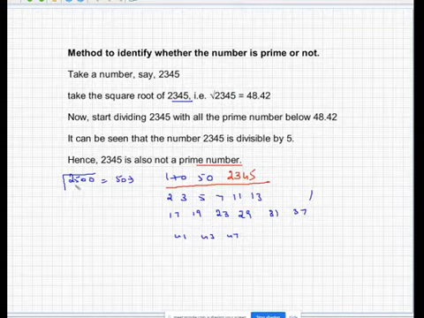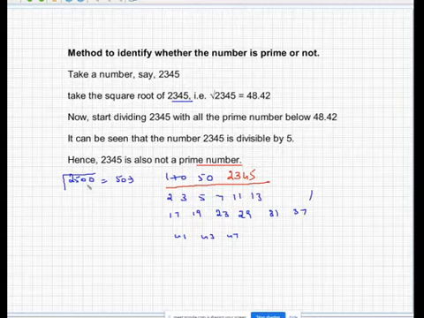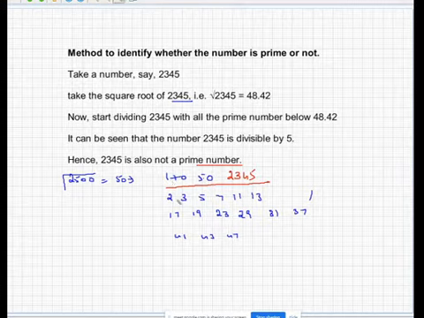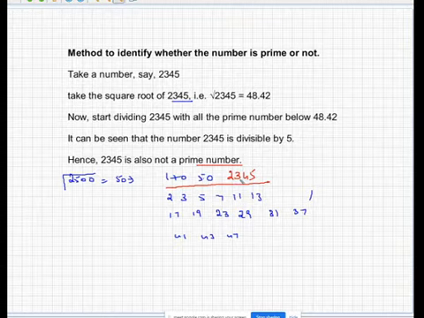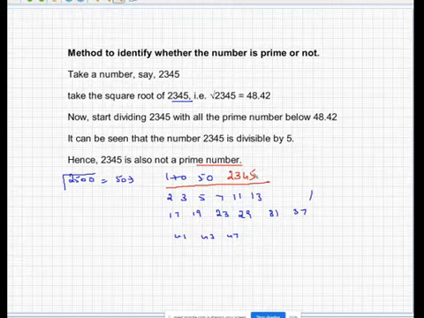So I'm just considering this root of 25, 100. When you consider this, that's nothing but 50. So you just consider 1 to 50 all prime numbers, list them all out here, and check whether this number is divisible by any of these. If it is divisible by at least one of these, then it is not a prime number. As it is ending in 5, you know that this number is divisible by 5, therefore this is not a prime number.